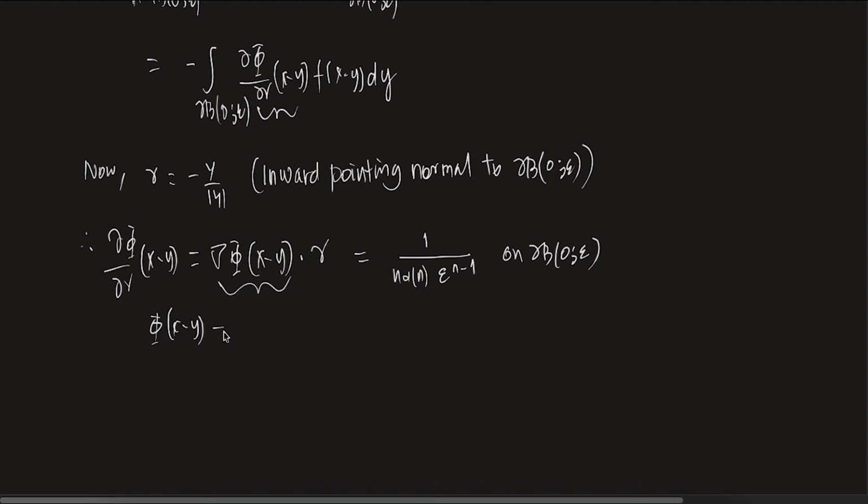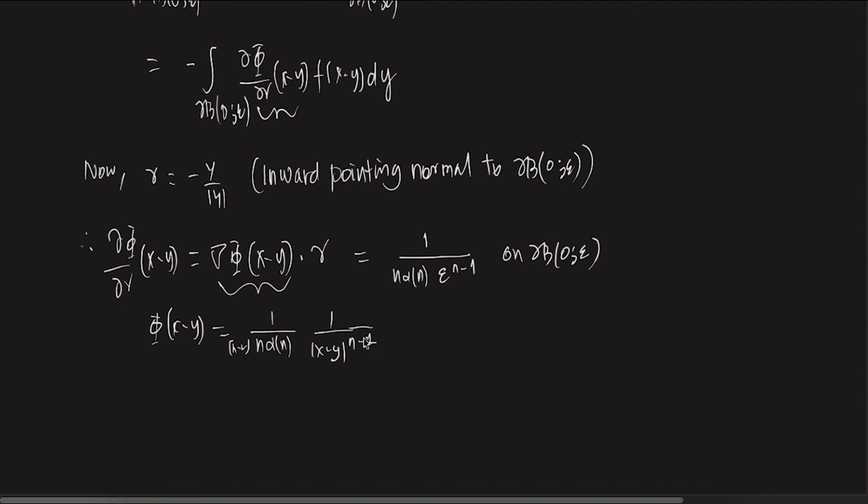Please remember, phi of x minus y is 1 by n alpha n times 1 over mod x minus y whole power n minus 2.